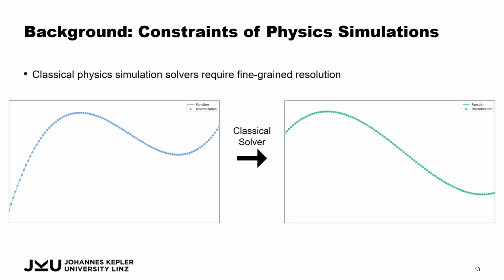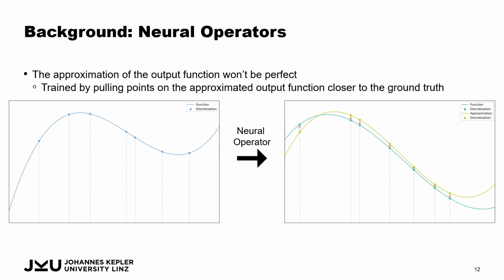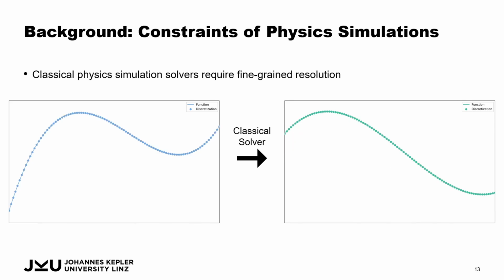However, there's one important thing that classical physics simulations have a very big constraint on. As we indicated here, for a neural operator, we can deal with arbitrarily many inputs and outputs. We don't necessarily need a very fine discretization. This is not the case for classical physical simulations, where the underlying equations require that the spatial resolution and also the time resolution, as we see afterwards, be quite finely resolved in order to preserve the numerical stability and in order to not have the physics manipulated.